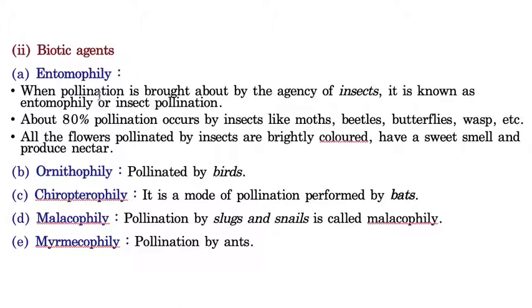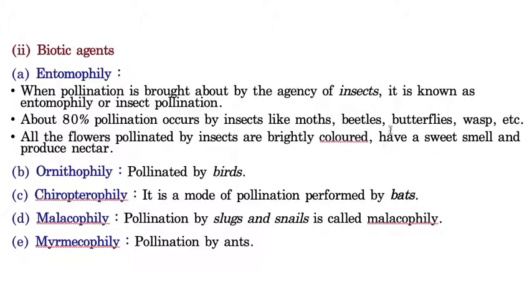To attract insects, there must be some speciality in the flowers. So what are the specialities exhibited by the flowers? They are brightly colored so that insects are greatly attracted towards the flower. Even we admire the beauty of a flower because of its color, its fragrance and its attractive nature.